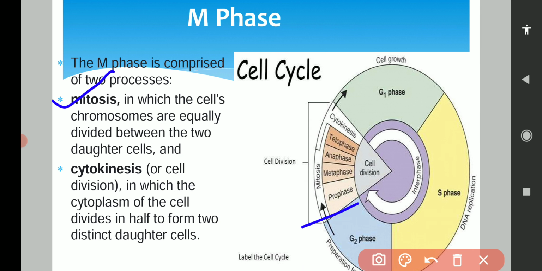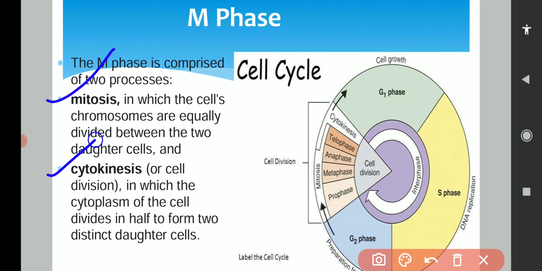And we can divide mitosis into 4 phases: prophase, metaphase, anaphase and telophase. All these phases we will discuss in our next video, which will be on cell division, on mitosis. So here we will not discuss in detail about all these phases. Here you can see that mitosis is basically the equal division of the chromosomes between two daughter cells.